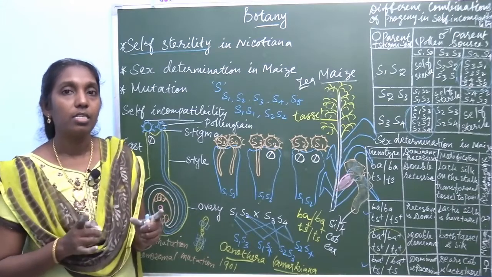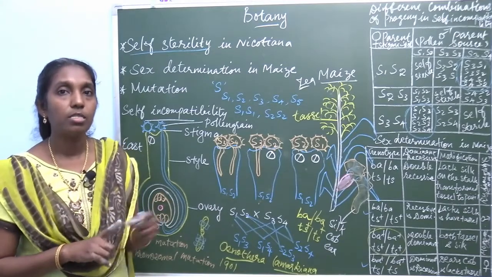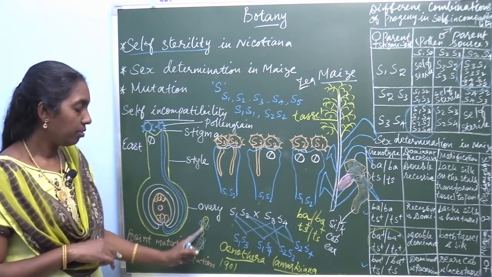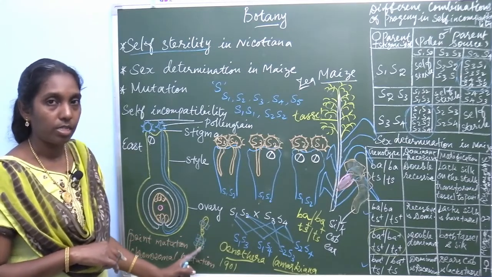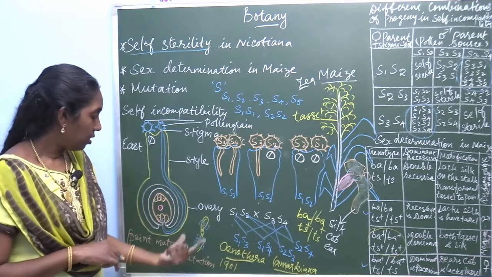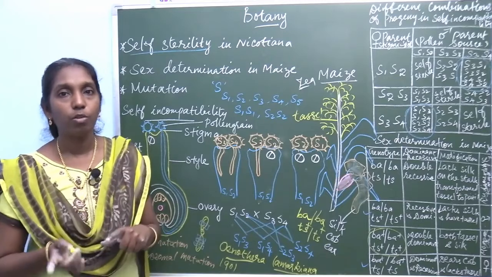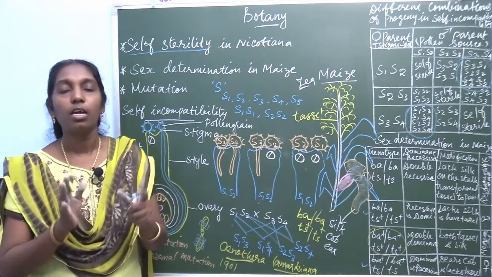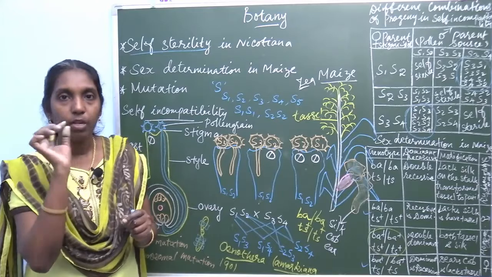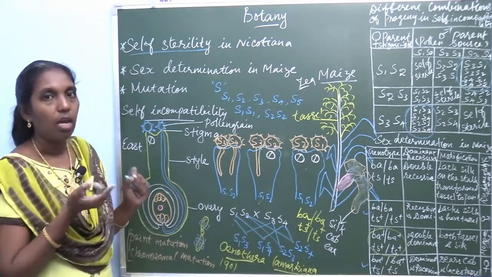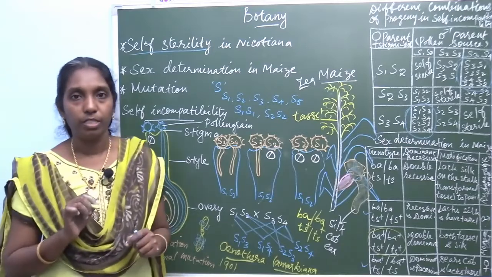So, mutation is a sudden change in the nucleotide sequences of the chromosome. Within the chromosome, the genes are located in different loci. It is broadly classified into point mutation and chromosomal mutation. A change in a single nucleotide sequence at a particular point is called point mutation.